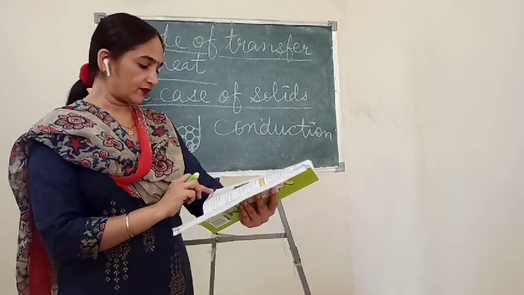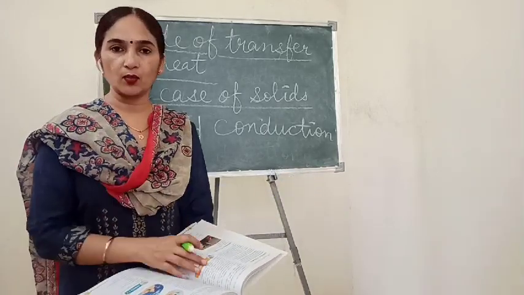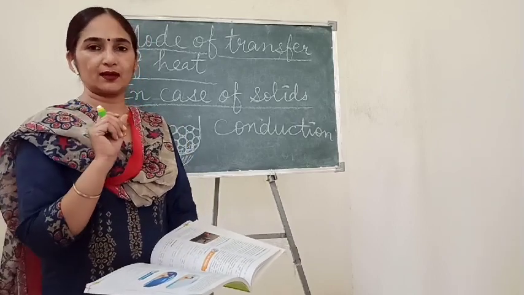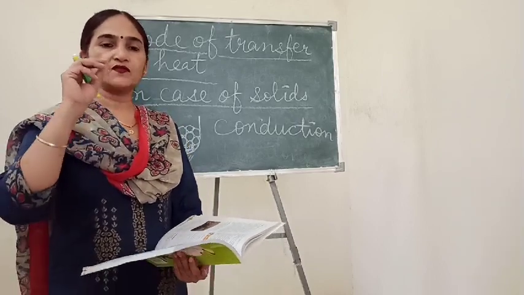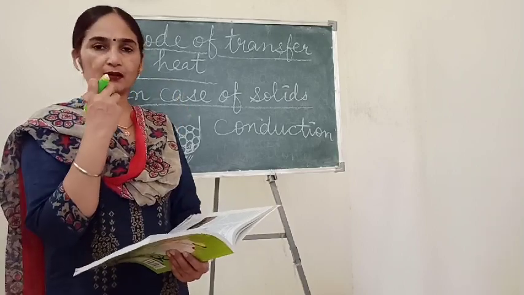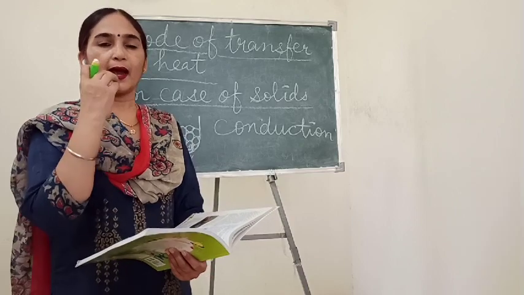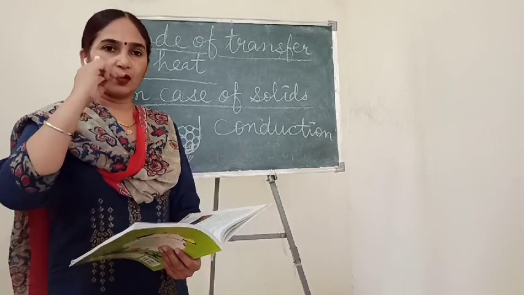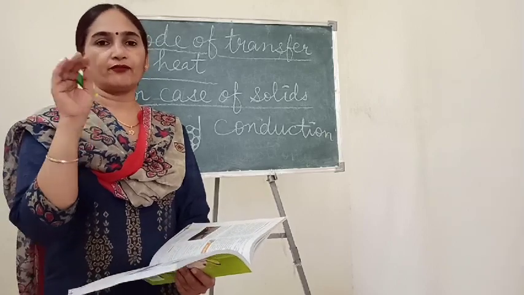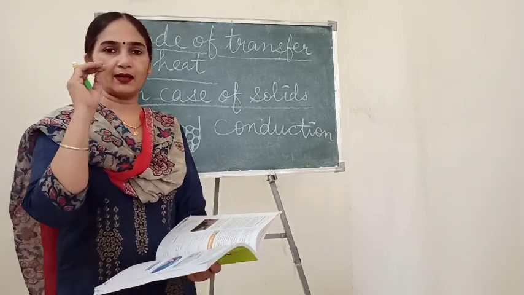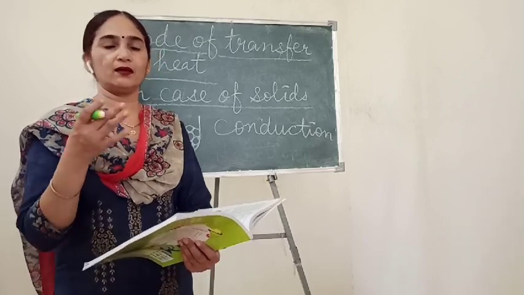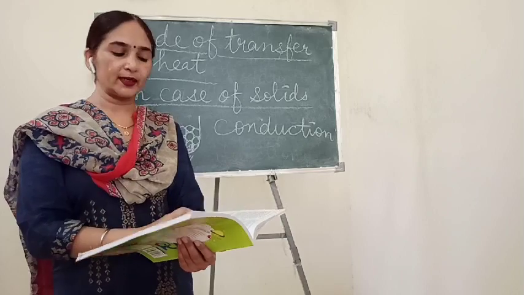Second example they have given is about the mercury in thermometers. You know that I have shown you a thermometer. Mercury is a liquid metal, so it moves with the help of heat. When heat is conducted from our body, it easily moves through the capillary tube, and by watching the rising level of mercury, we can easily note down our body temperature.